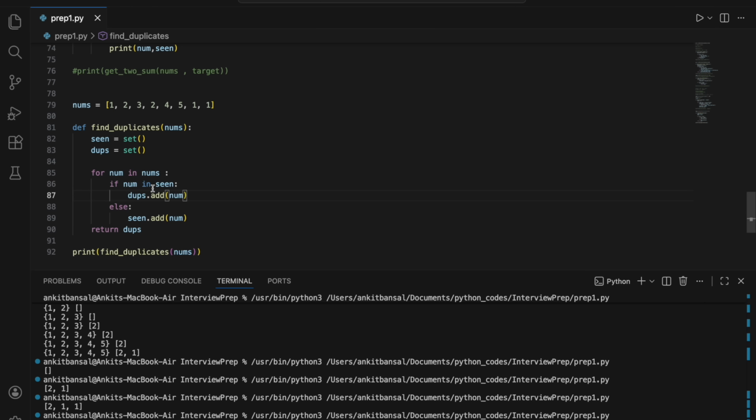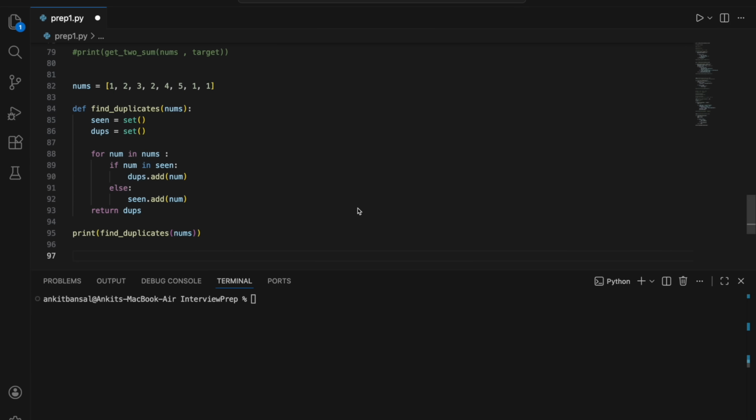As I said, again if you see, we are running the loop only once, right? So it is again O(n) time complexity. So most of the questions are around this, that it is O(n square), it can be easily solved, or with sorting, O(n log n), it can easily be solved, but you have to bring it to O(n), right? 95% of the questions are like this, right? From O(n square) or O(n log n), you have to bring it to O(n), right? So if you can think like this, you can easily solve these kinds of problems.